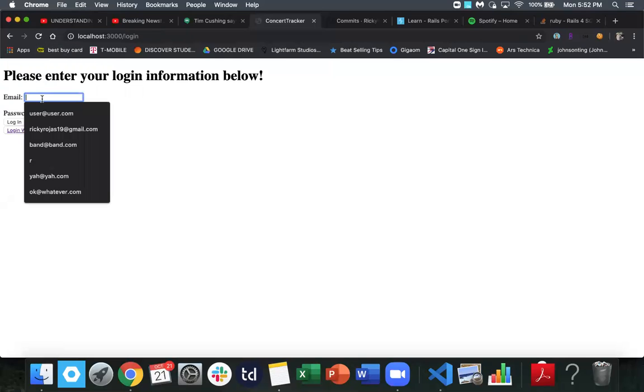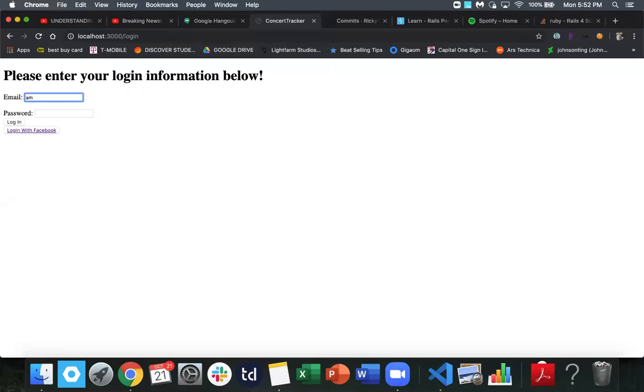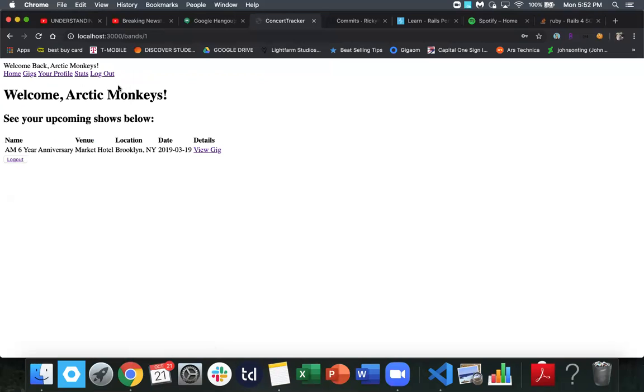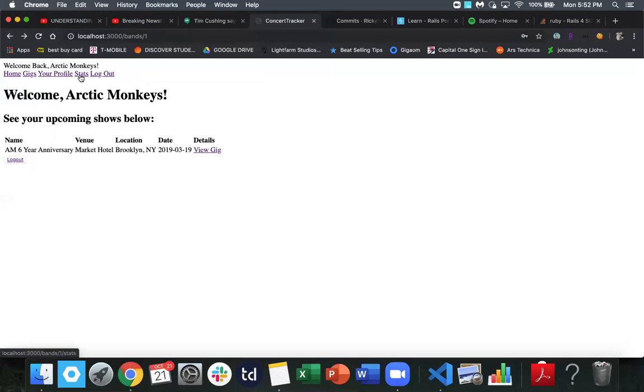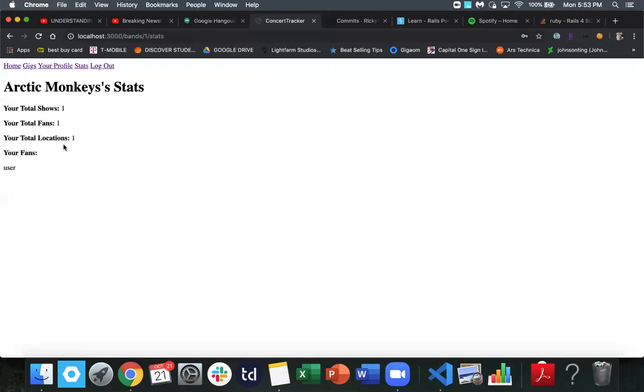Log back in as the band, am@am.com, monkey. Now if we look at the gig, total attendees is 1. So now it's keeping track of who is attending their show. And then if you go to the stats page, you'll see total shows, total fans, total locations that they're playing in, and then you'll see the user right there.